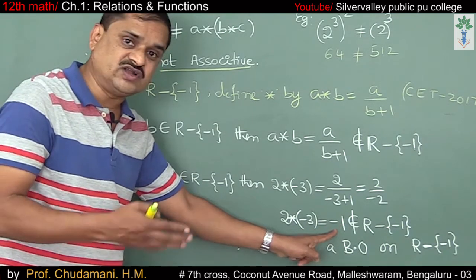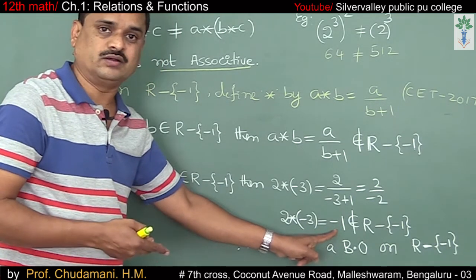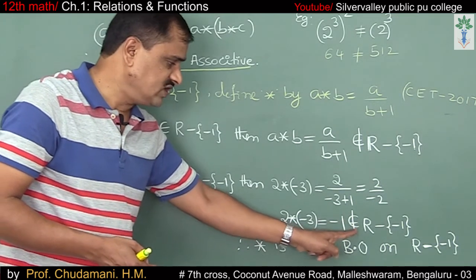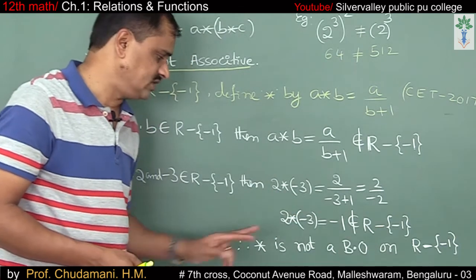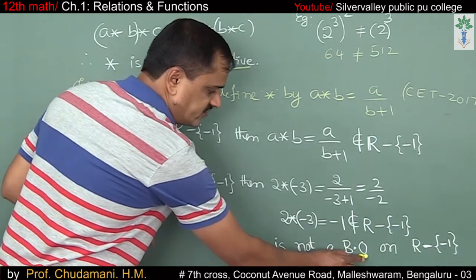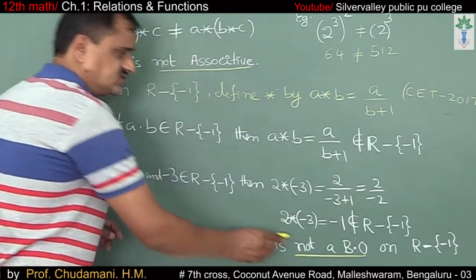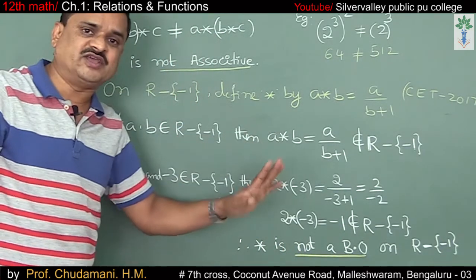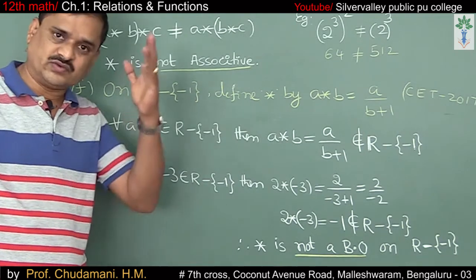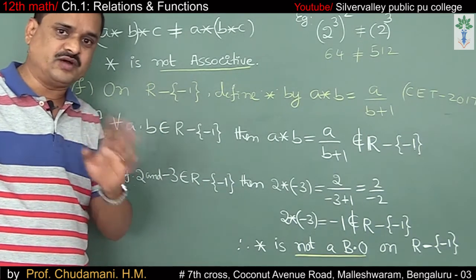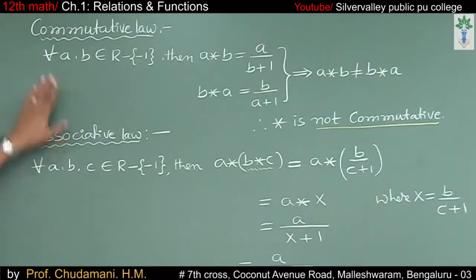But minus 1 does not belong to the set at all. So minus 1 does not belong to the set of real numbers except minus 1. Therefore, star is not a binary operation. Since star is not a binary operation, it can't be commutative or associative. They have given the options like that, but none of the options is correct in fact.